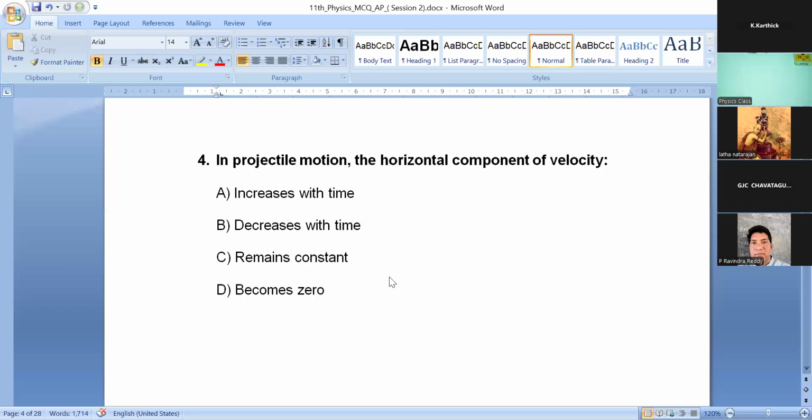In projectile motion, the horizontal component of velocity. Very easy question. Option A increases with time. Option B decreases with time. Option C remains constant. Option D becomes zero. In projectile motion, the horizontal component of velocity is